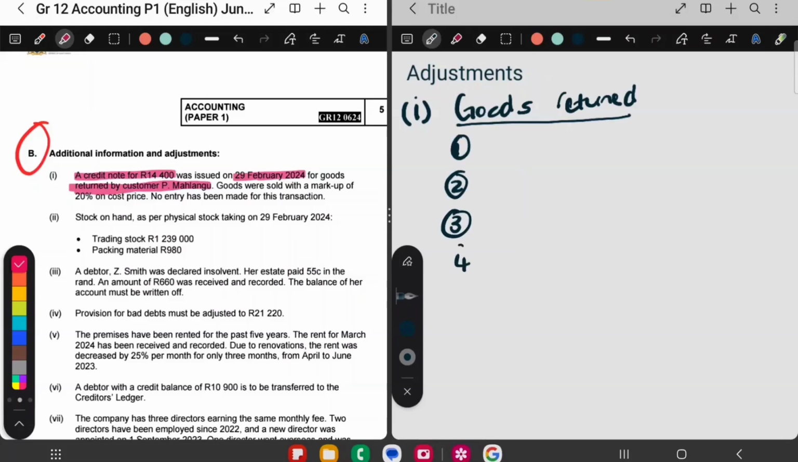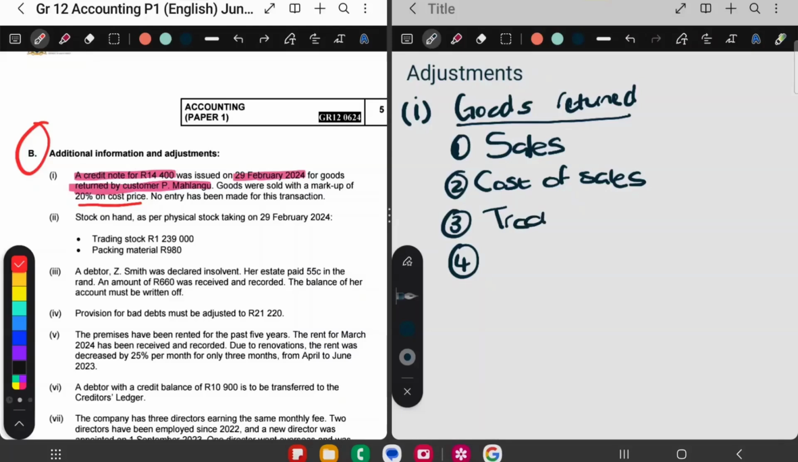So there are 4 accounts involved when a debtor or a customer returns goods. Goods were sold with a markup of 20% on the cost price. This adjustment touches 4 accounts and no entry has been made. It means we have to touch 4 accounts. So the first account that is affected is sales. Then cost of sales. Then what is being returned? Goods. That means trading stock is also affected.